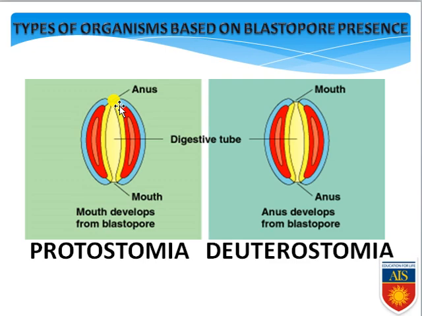Keep it in your mind, starting from porifera up to mollusca, all are protostomia. But starting from echinodermata and all of the chordates, they are deuterostomia, because their blastopore forms the anus first and then the mouth. Proto means initially or beforehand, and stomia means mouth. So those in whom the mouth is formed before are protostomia. Those in whom the mouth is formed later are deuterostomia. Deutero means posterior or later, and stomia means mouth. That means those in whom the mouth forms last are deuterostomes. Okay, I have already given examples.